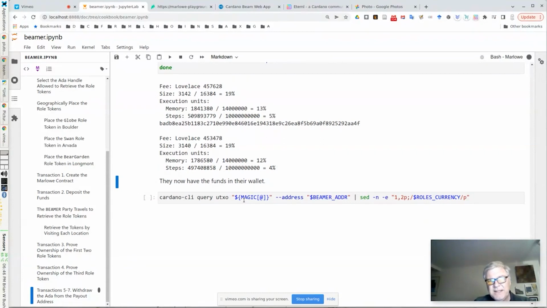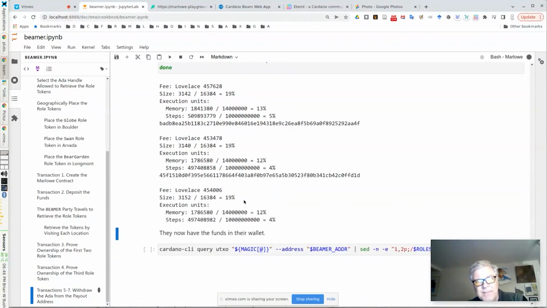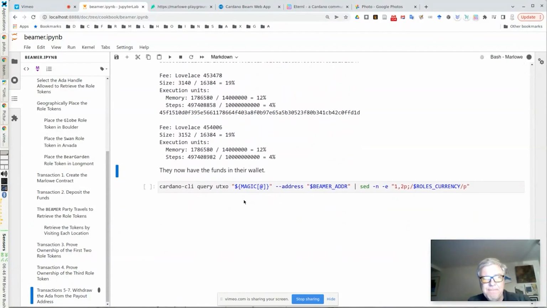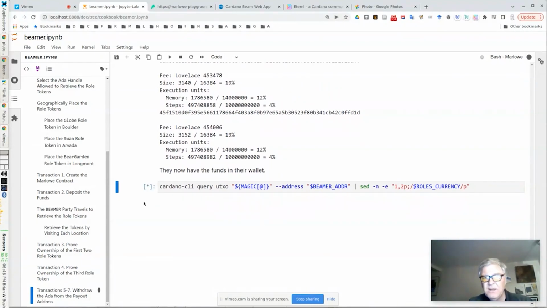And so sometimes this takes a little bit. And then we'll just take a look to see that the funds are retrieved. So the second transaction is done. And then when the third one's done, we'll be able to see what's actually living at the Beamer party's address. And basically everything's all finished. The contract and the Cardano Beam transactions have all completed.